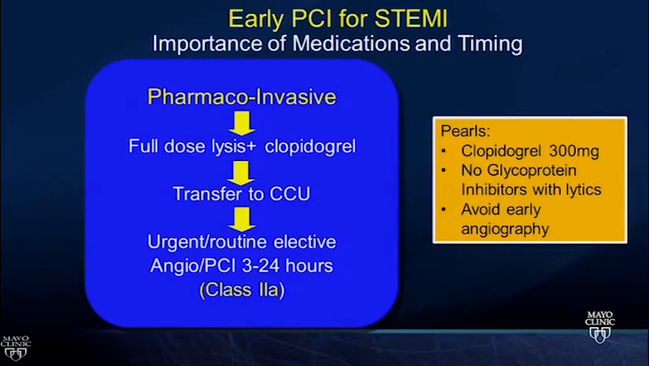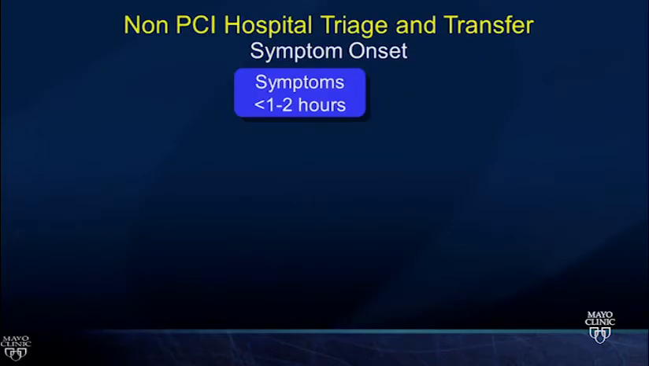Some pearls just for the boards. We avoid glycoprotein inhibitors in patients who get thrombolytics, so that's going to be the wrong answer if it's an option. Again, avoiding early angiography. And then a nuance: the pharmacoinvasive strategy came from the TRANSFER-AMI trial, and they used a loading dose of 300 milligrams of clopidogrel rather than the higher 600 milligram dose that is more commonly given today. So that's the dose with this strategy.